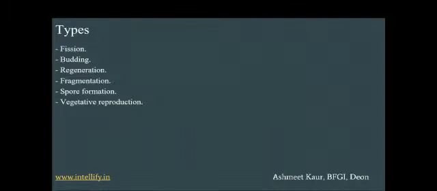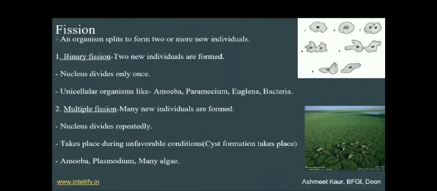Its types are fission, budding, regeneration, fragmentation, spore formation and vegetative reproduction. We will discuss all of these in our coming slides, starting with fission. In this case, an organism splits to form two or more new individuals. A single organism, as we can see in the picture, is the example of amoeba.